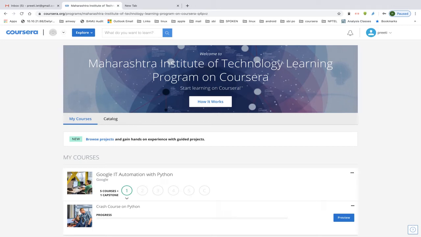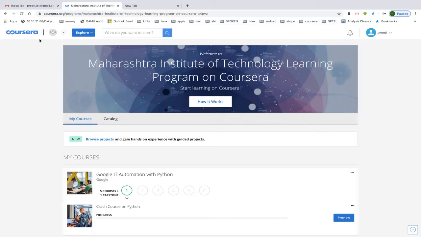Hello everyone. This is regarding joining of the Coursera courses through Maharashtra Institute of Technology account. So previously, you might have joined the Coursera courses and you have received the invitation from Maharaja Agrasen Institute of Technology. Because that was a different institute, we have requested the Coursera team to make a separate admin panel for our college. So they have migrated all the participant data to Maharashtra Institute of Technology learning program on Coursera.